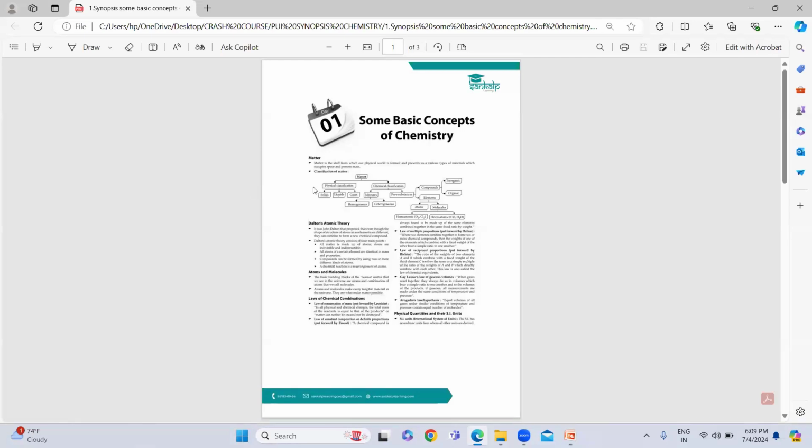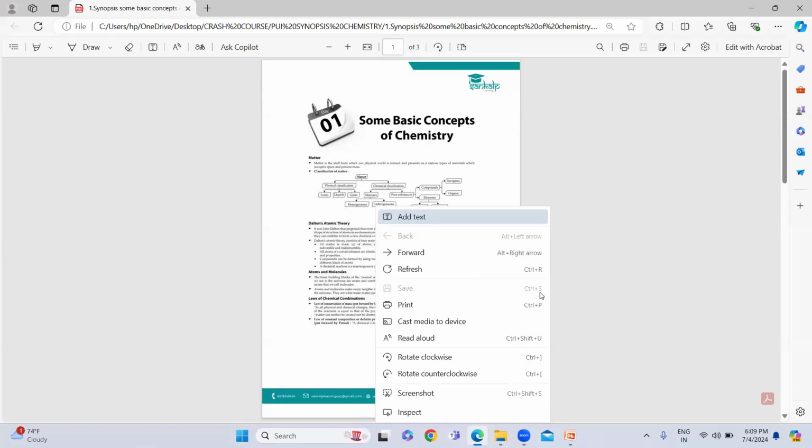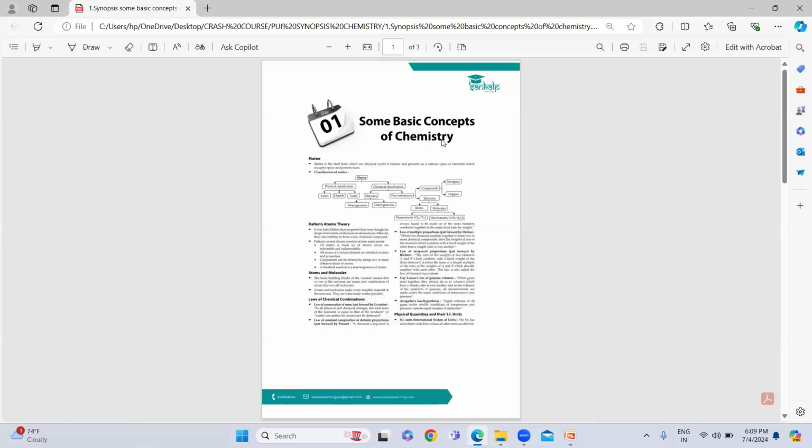So what is matter? It is the surrounding, which is around us. It consists of different materials. Matter is something which occupies space and has some mass. Simple definition of matter. This matter you might have studied, how it is classified, physical classification as well as chemical classification.